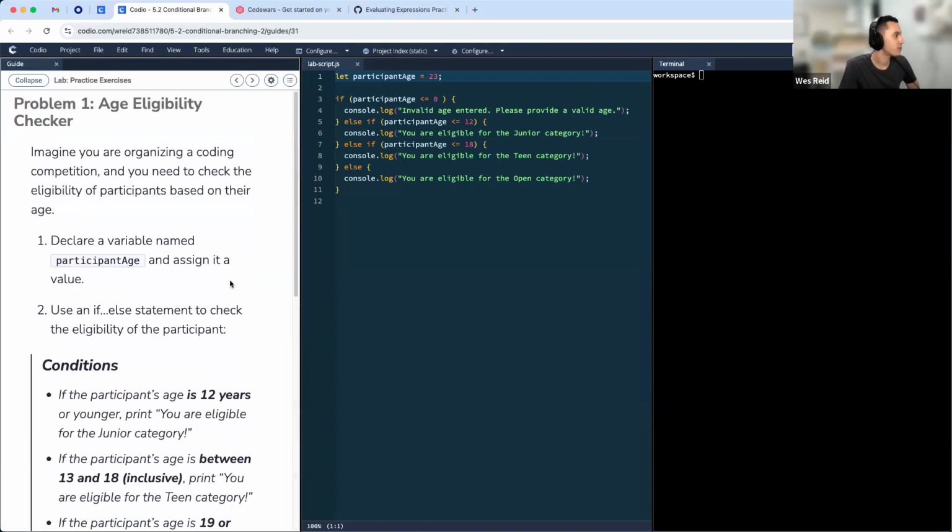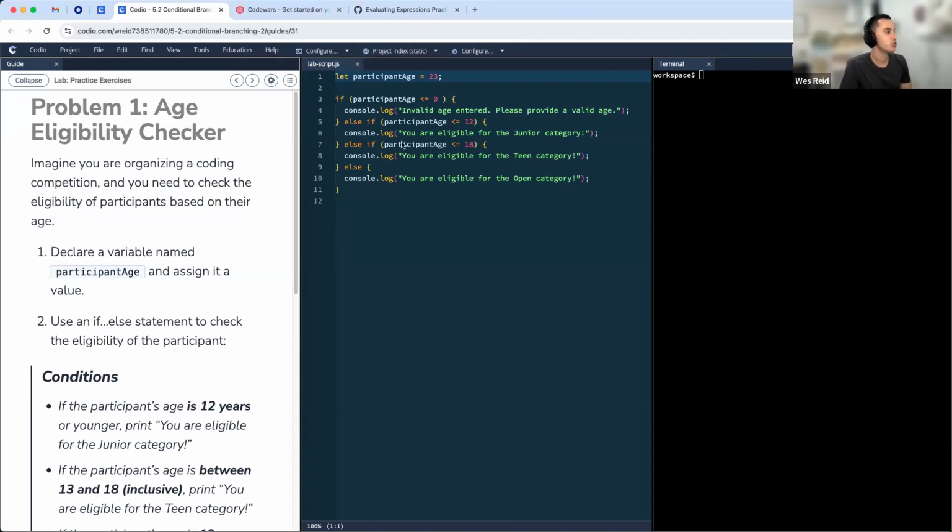All right, taking a look at this first one. This is our age eligibility checker. Here's what your code might look like, or something like this.